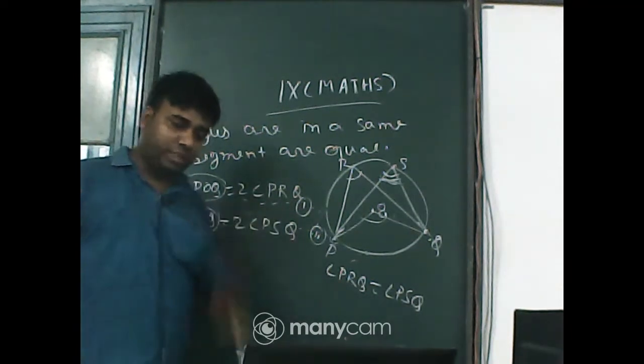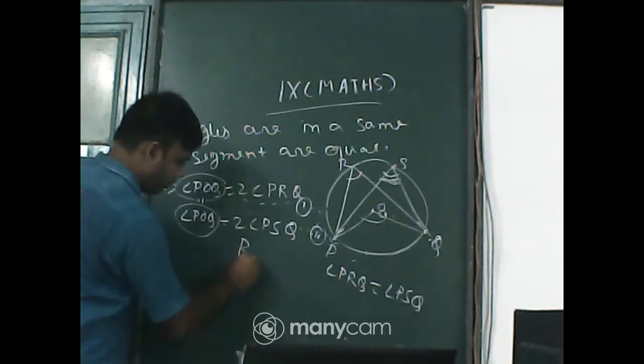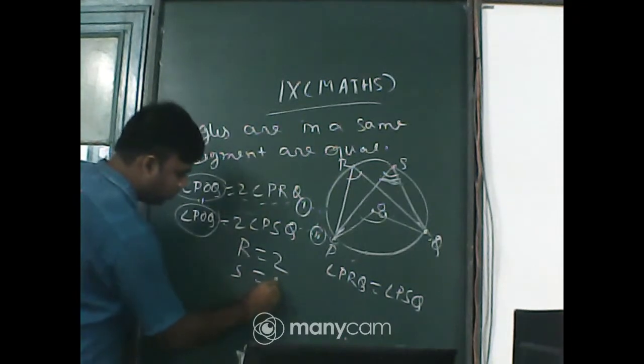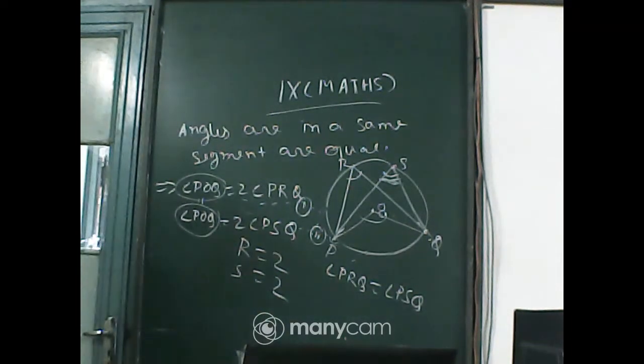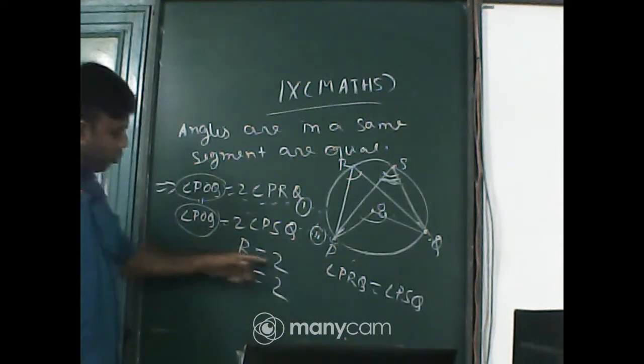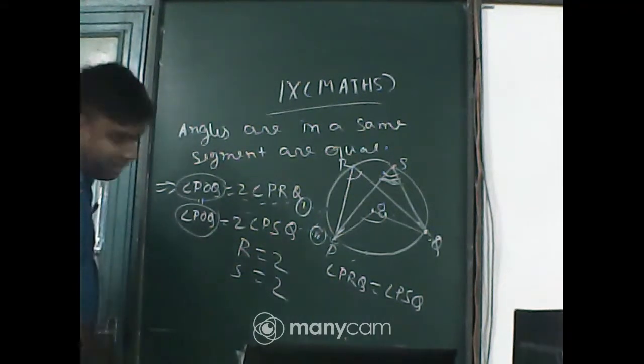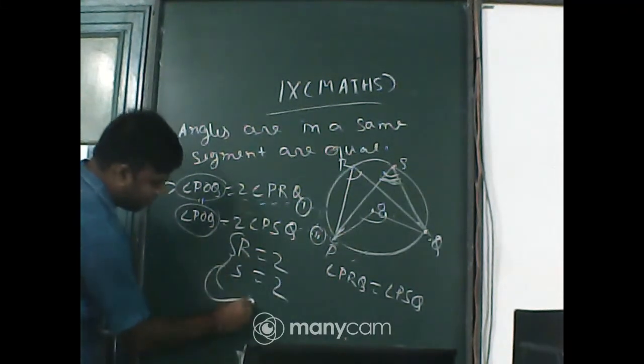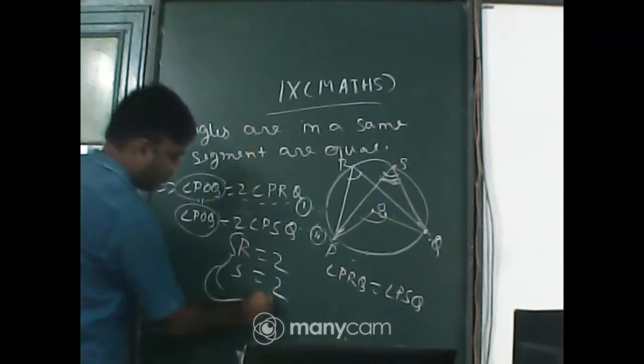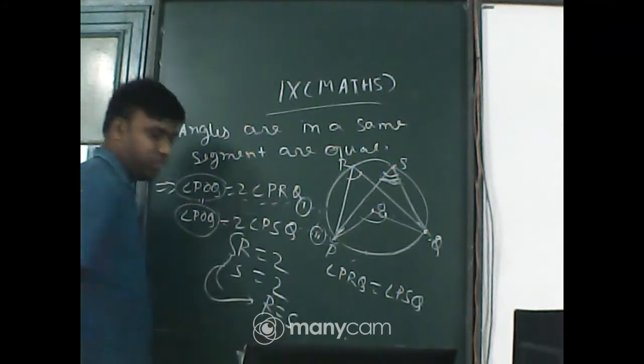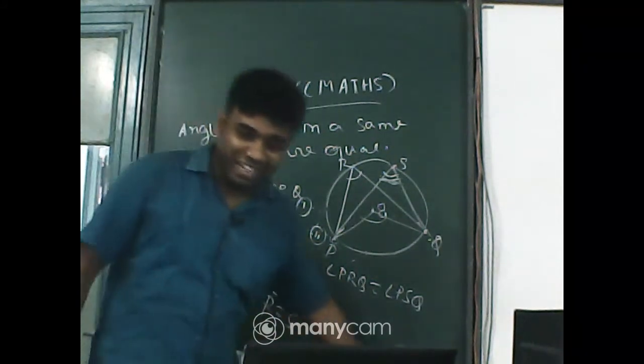I have told you one theory: Ram equals 2 and Sam equals 2. What can you say? Tell me in the chat box. By this statement, you can say Ram equals Sam. Very good, Riddhita.